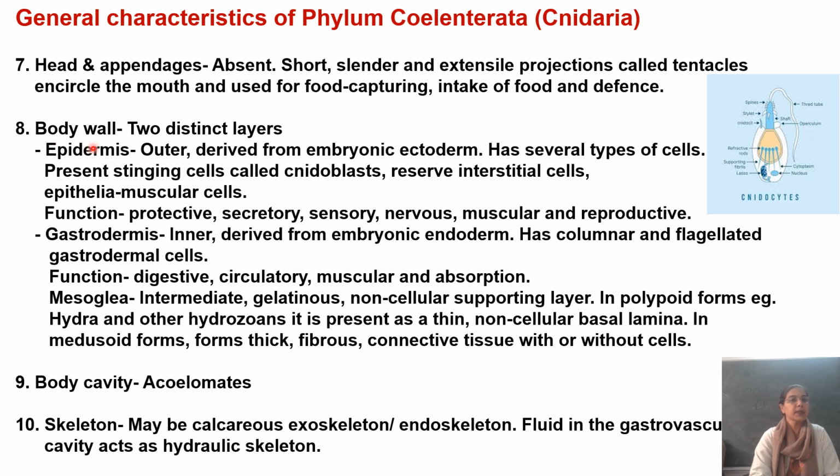Now, another very important point is the body wall. Here we have two distinct layers, which are the epidermis, which would be derived from the embryonic ectoderm. Since there were two germ layers, ectoderm will give rise to the outer layer, the epidermis. This epidermis has several types of cells. One important cell present in the epidermal layer is the stinging cell, what I said as nidoblast, by which this phylum gets its name as Nidaria. Now, if you see this nidoblast here, this is a charged nidoblast cell.